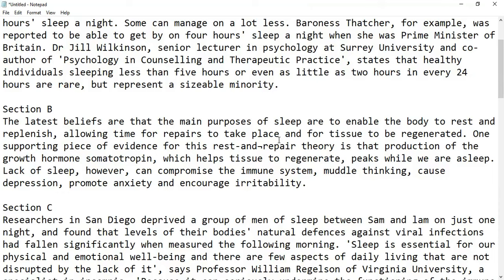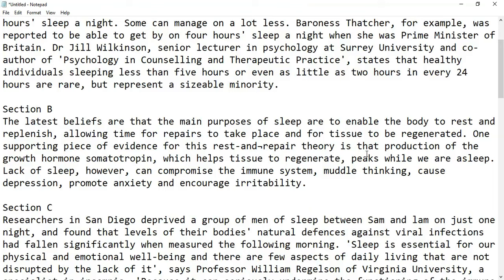Regenerate tissues, and evidence suggests that the rest and repair theory is that production of the growth hormone somatotropin peaks while we are sleeping. So when you rest enough, the somatotropin in our body will increase, it will upsurge, which helps tissue to regenerate.